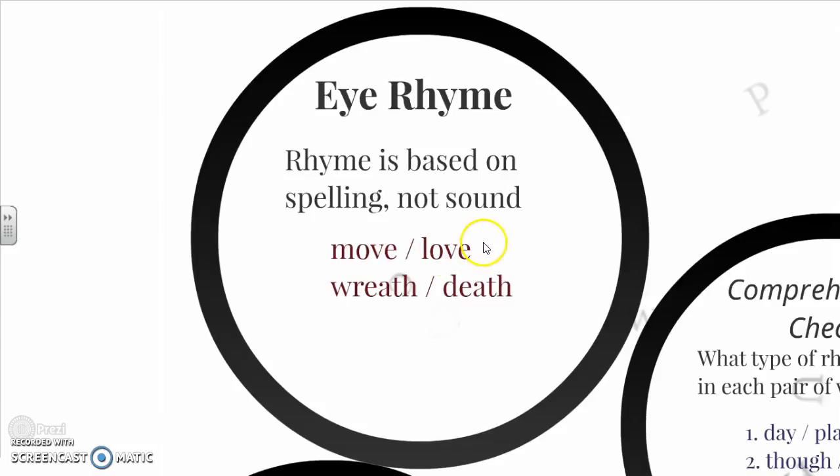Now, if we had "love" and "dove," it has the same sound, so that would be a perfect rhyme. Okay, we're looking for same spelling, not the same sound. That's an eye rhyme, so it looks perfect to the eye, but not to the ear.